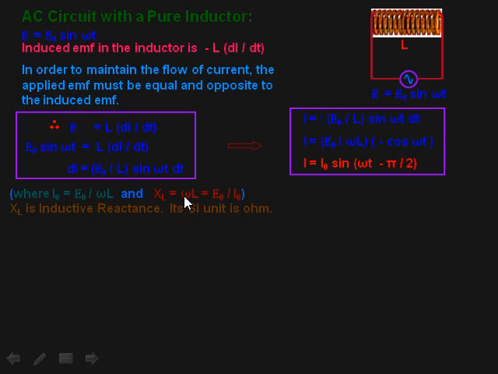There is a special name of this omega L, that is called inductive reactance, and it is denoted by XL. So XL is here omega L. The SI unit of inductive reactance is also ohm. Why? Because the nature of inductive reactance is also same as resistance.